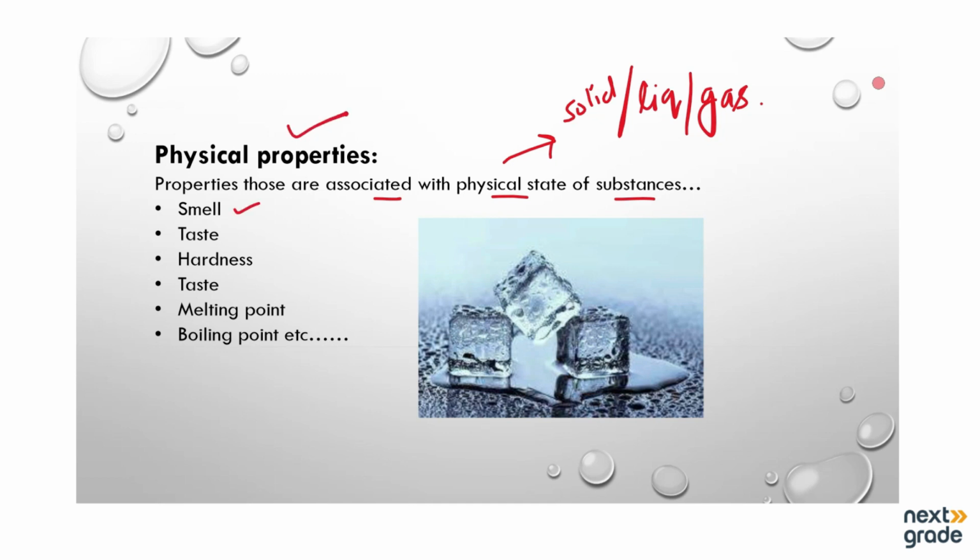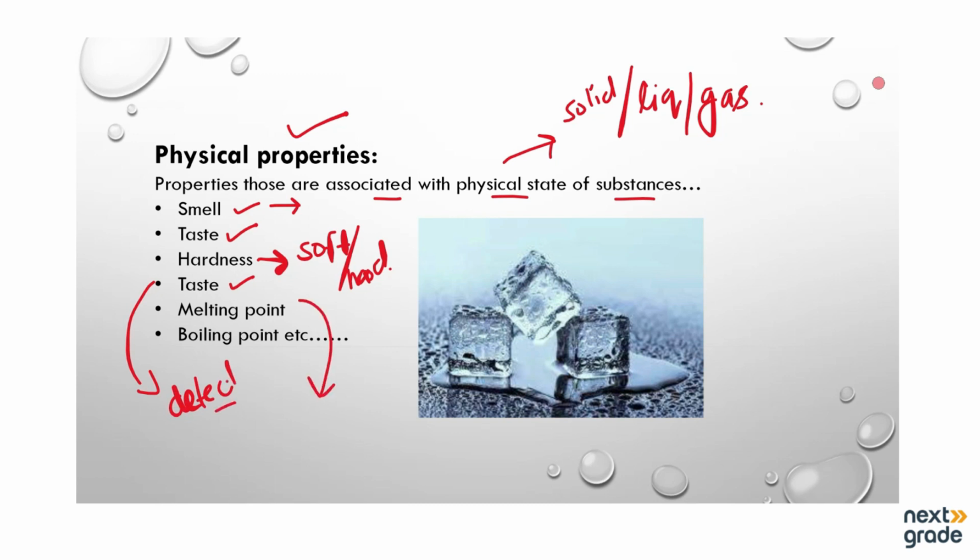First one we have smell. Second one we have taste. What does smell mean? What is the odor of the substance? Taste, by checking what the taste is, how it is. It may be sweet, it may be bitter, it may be sour. Hardness means it may be soft or it may be hard. Next we have again the taste, how our taste buds detect the substance. Next we have melting point.